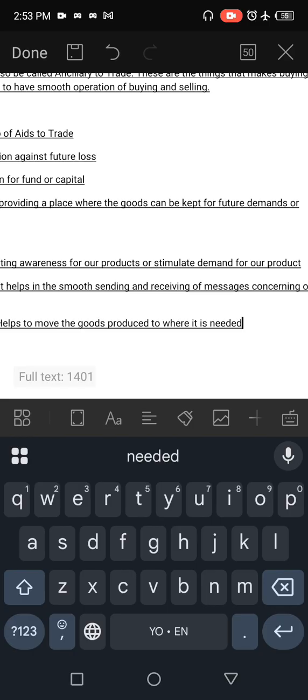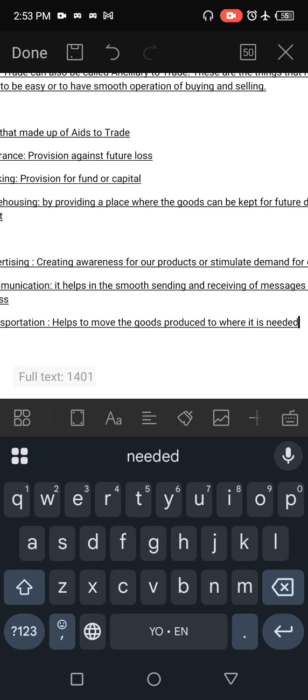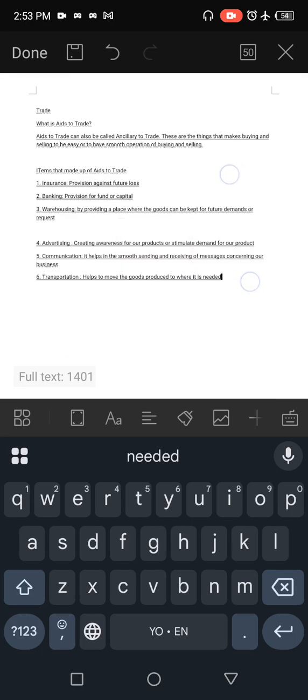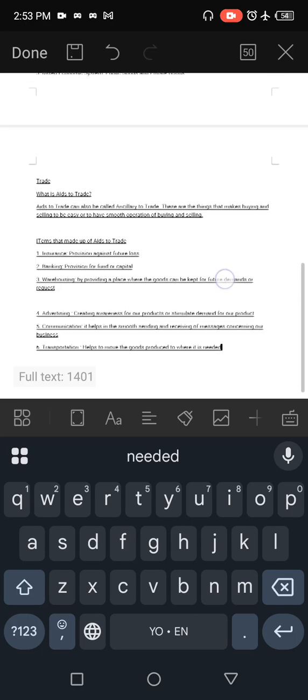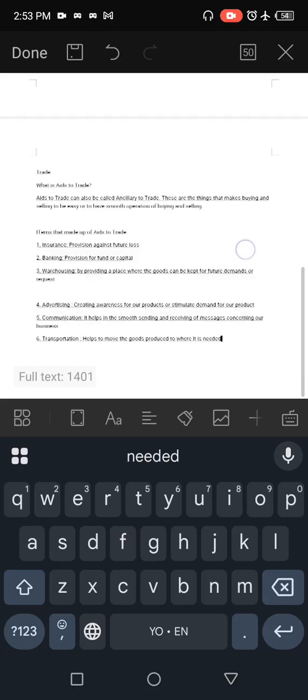So how does it help buying and selling? It helps by ensuring that goods move from where they are manufactured or produced to where they will be consumed. That is how transportation features in our buying and selling, which is trade.